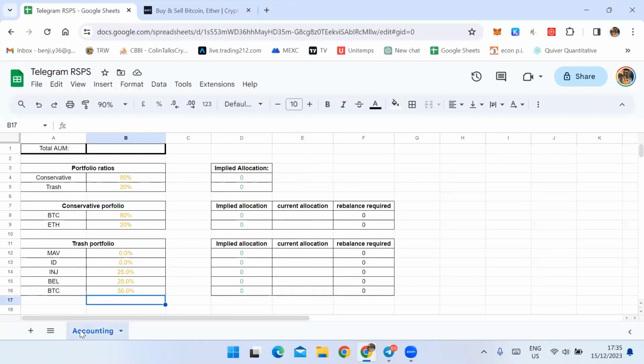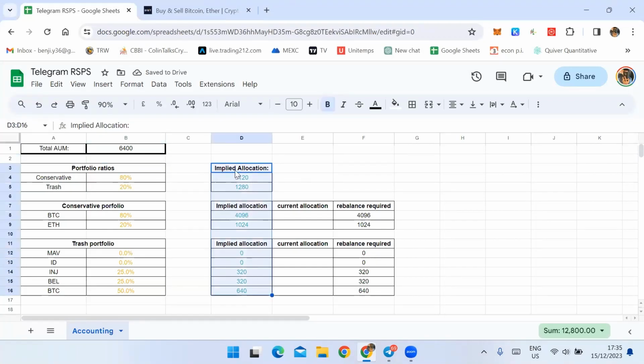So, here's what's going to happen. Let's say you have $6,400. That's a pretty weird number, but $6,400. The implied allocation will tell you how much you need to purchase in those things.